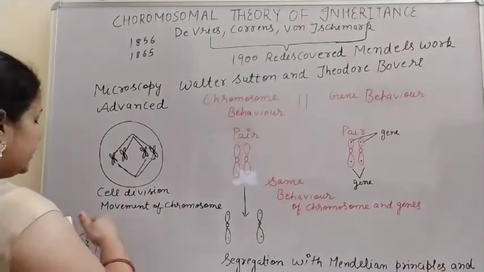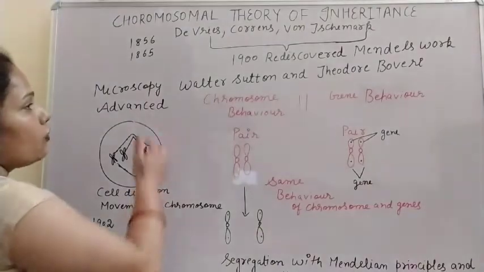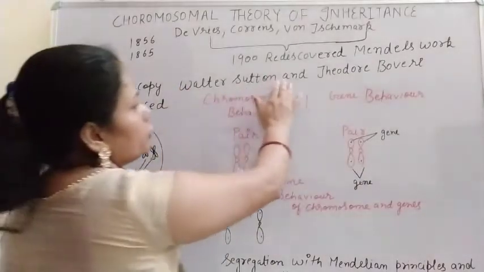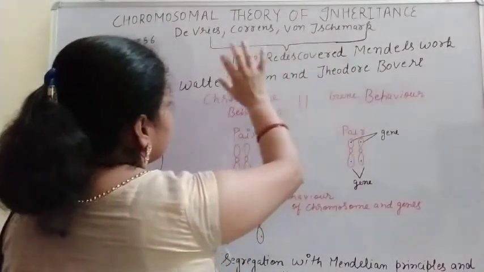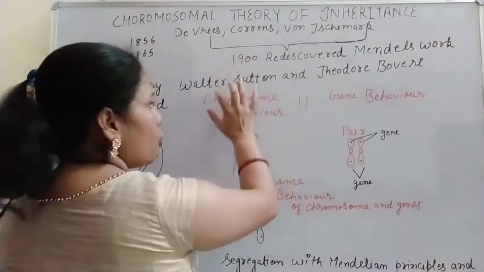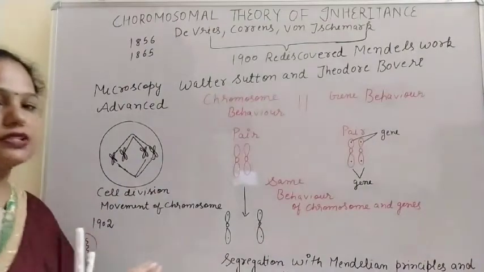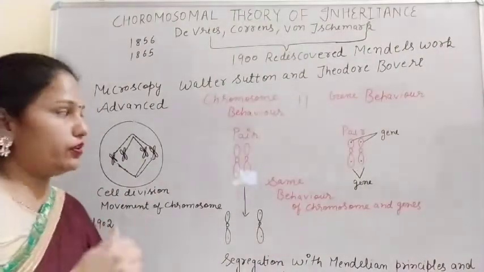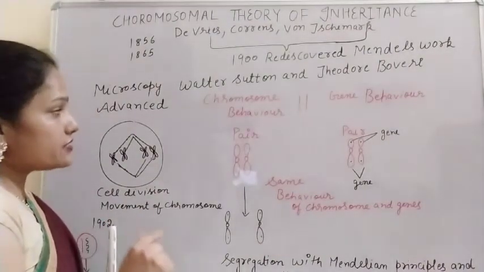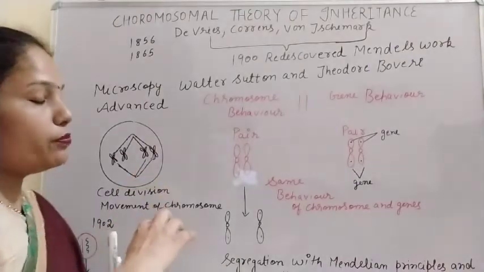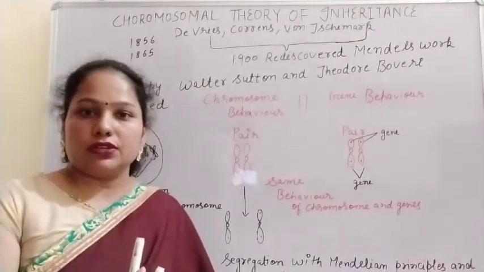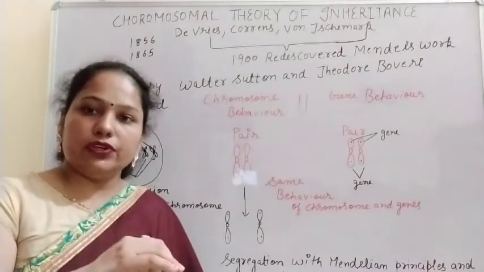So in 1902, Walter Sutton and Theodore Boveri, both of these scientists, provided the chromosomal theory of inheritance. And what is the chromosomal theory of inheritance? It states that chromosomes behave like the genes, as Mendel proved.